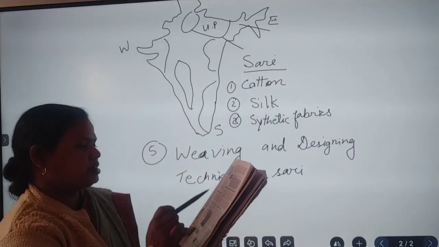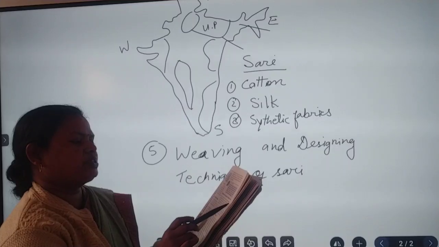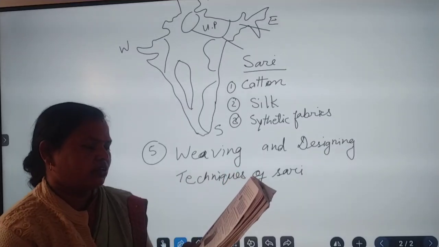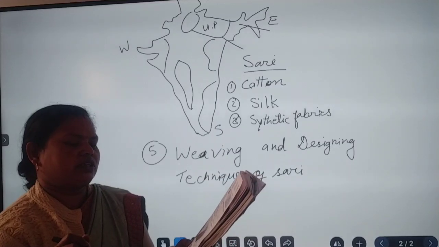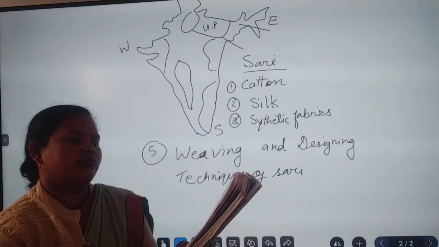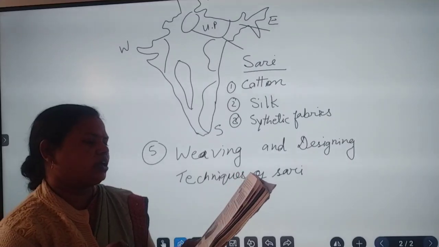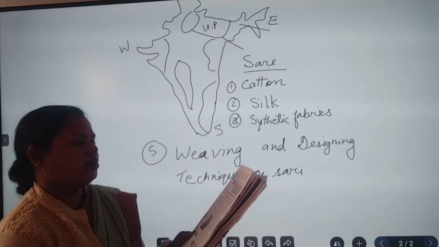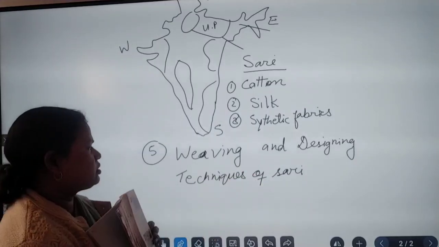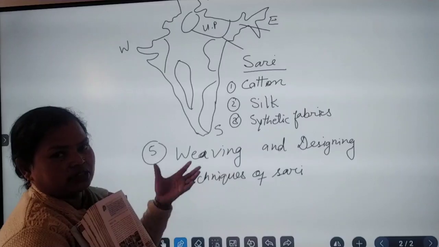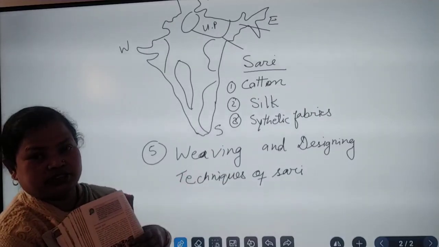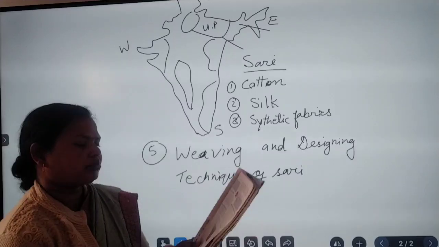In your book it says, the sari is produced using various weaving methods and design techniques. Each region has a traditional way to make sari which adds to the varieties. Some designs are woven into the fabric itself while others are printed on the cloth after it is made. So nowadays when you go to the market you can see different types of saris, saris with zari, painting or some special design. Okay.